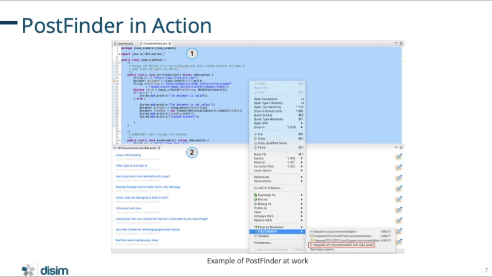It is important to remark that the developer is completely unaware of what is going on, in the sense that there is no need for his participation. He just needs to select the code and ask for help. Also to be noticed, our tool is already integrated in the Eclipse environment, as we can see in this image.